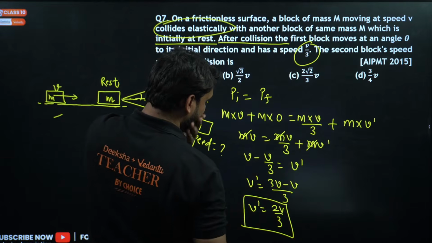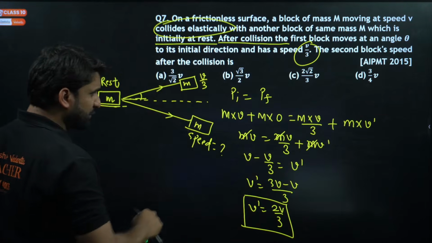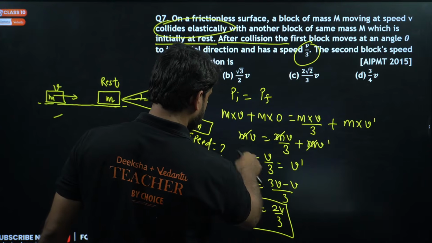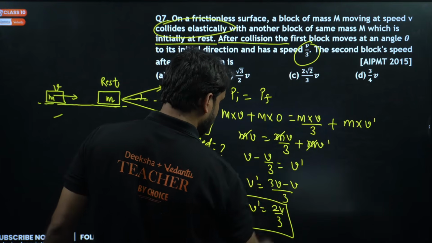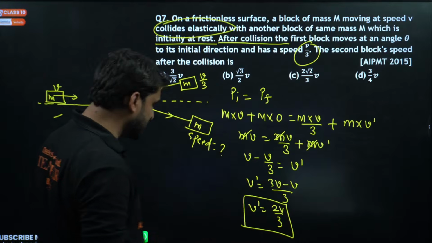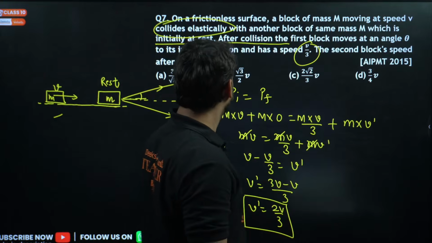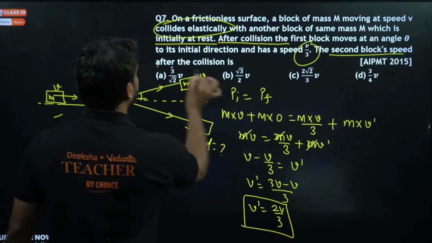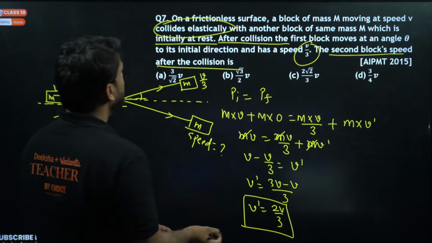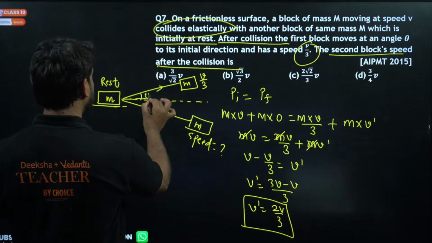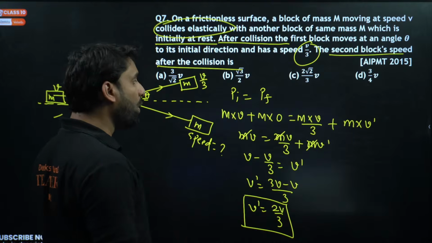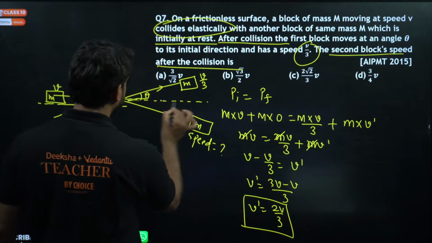So this is equal to mv, so the mass will cancel. So v minus v by 3 is v dash, so 3v minus v over 3 will be equal to 2v by 3. What we have to find out here is the second block's speed after the collision, while the first makes angle theta. Theta is here. Okay, this is the situation.